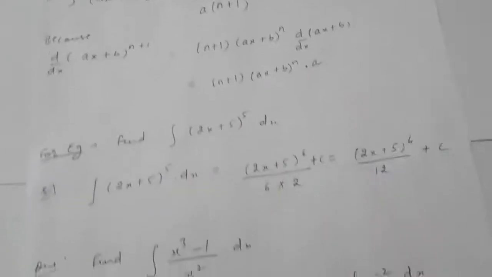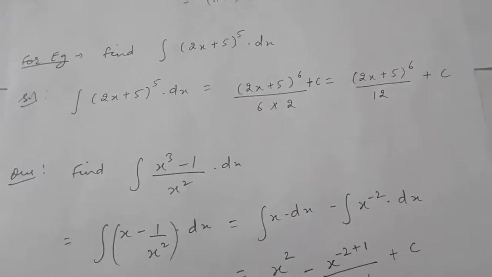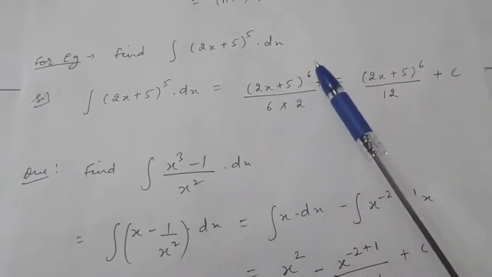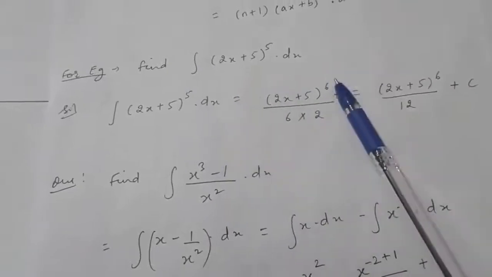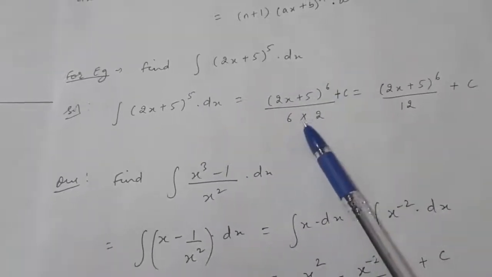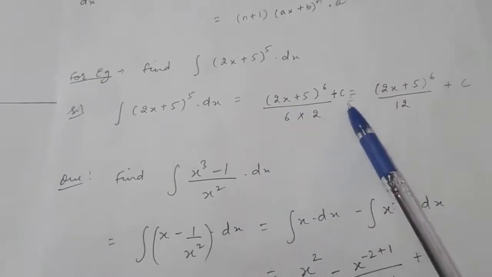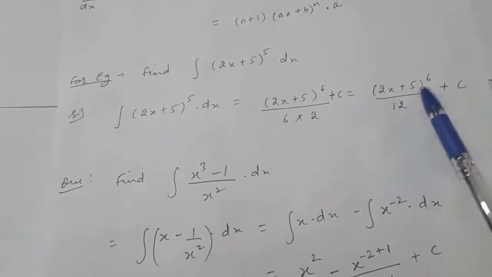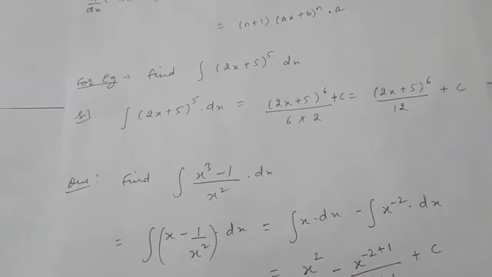Now for example, find the integral of 2x plus 5 whole raised to the power 5. So it will be 2x plus 5 whole raised to the power 6, because it is n plus 1, here n is 5, so n plus 1 is 6 upon 6 into a, here a is 2, plus c. So you will get 2x plus 5 whole raised to the power 6 upon 12 plus c.